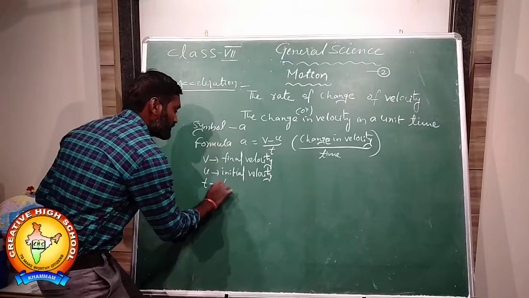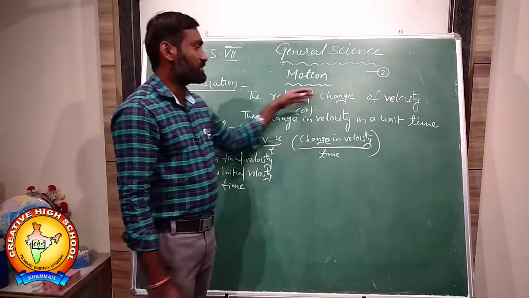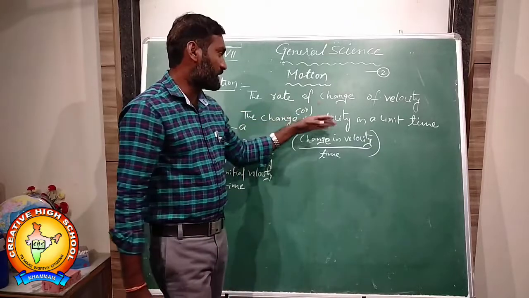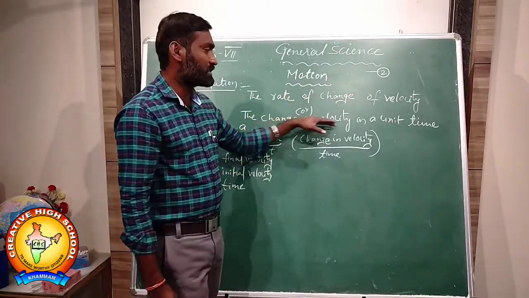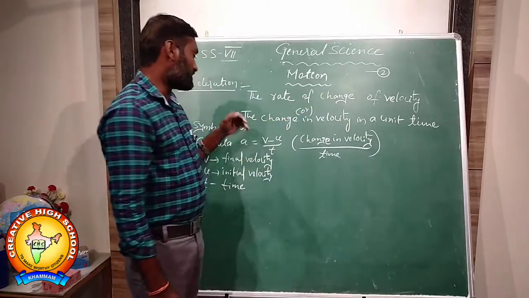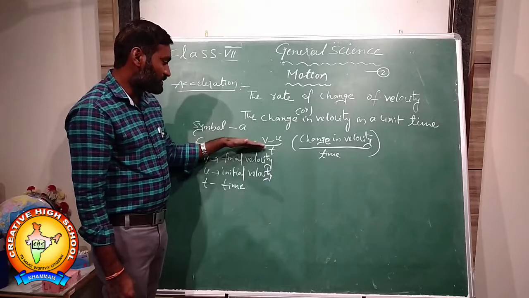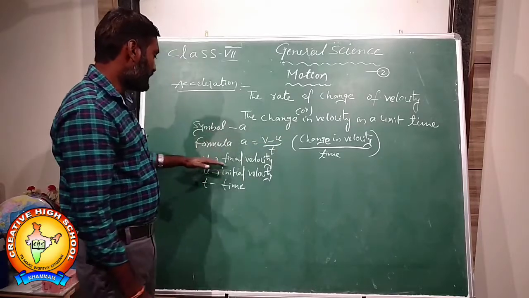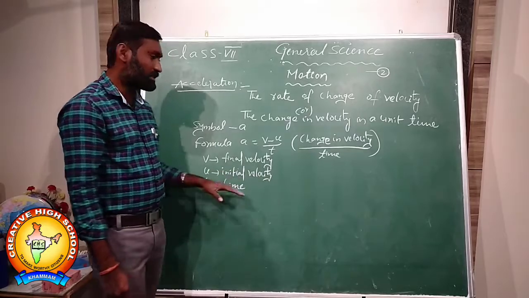You know all of you, okay students. Rate of change of velocity is called acceleration, or the rate of change in velocity in a unit time is also called acceleration. The symbol of acceleration is small a. Formula a is equal to v minus u by t, where v is the final velocity, u is the initial velocity, and t is the time.